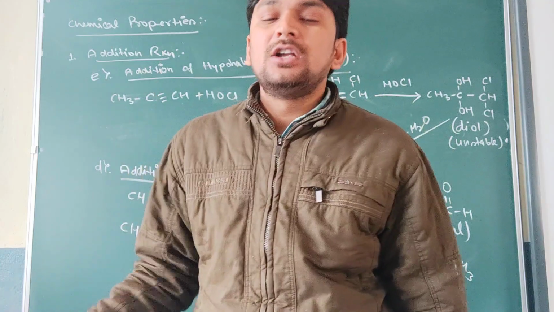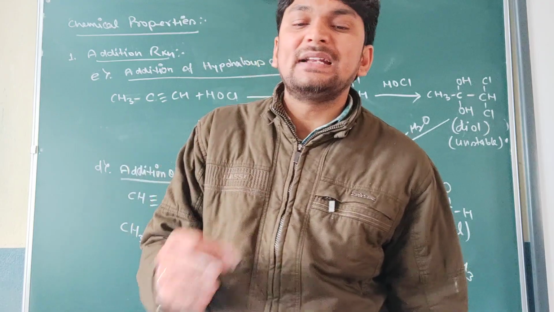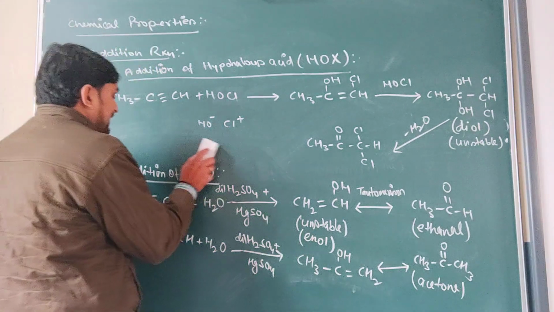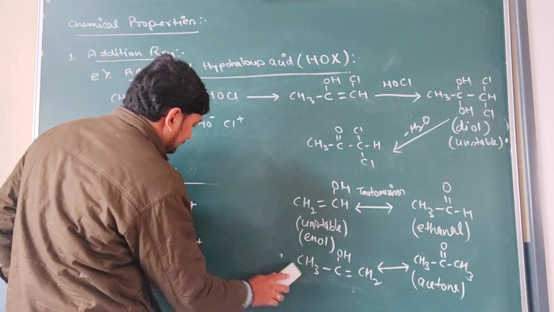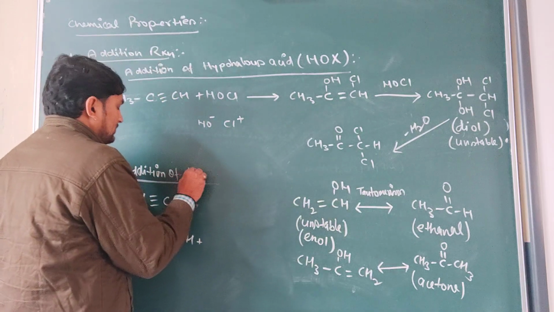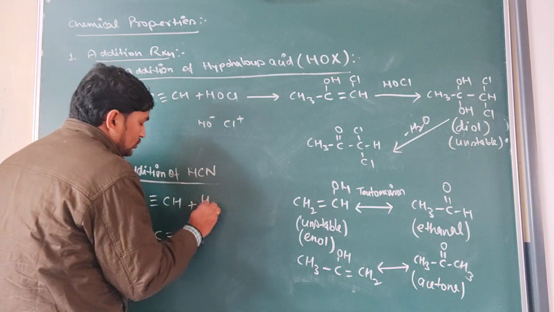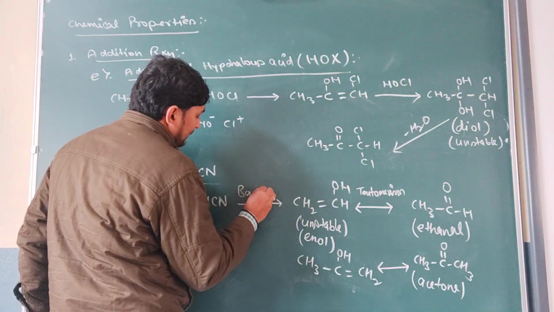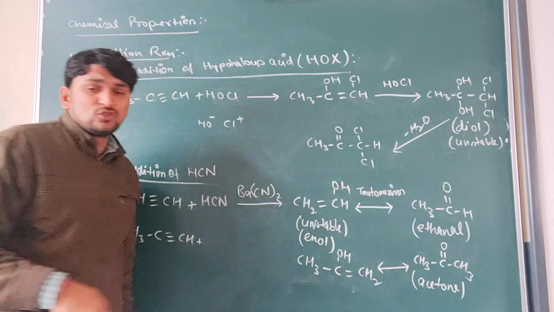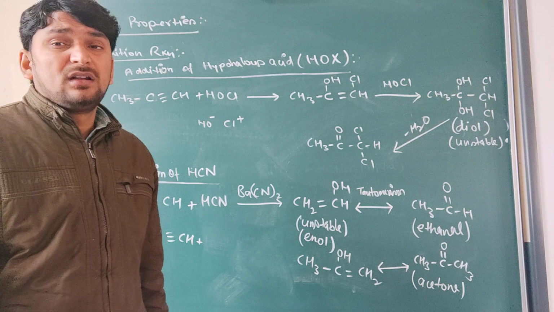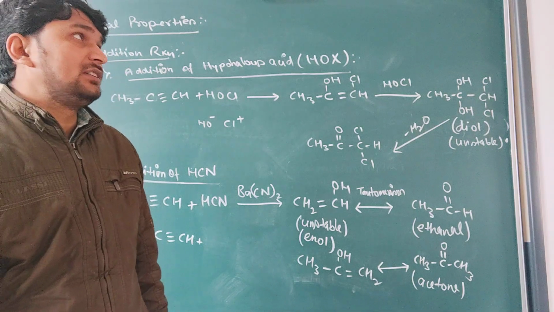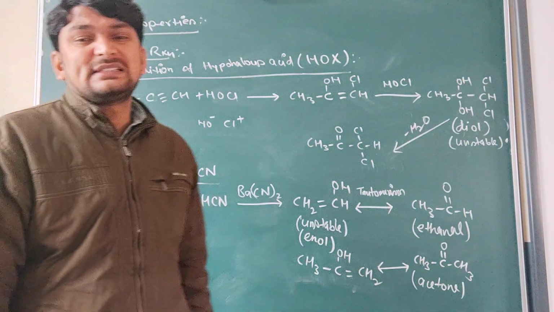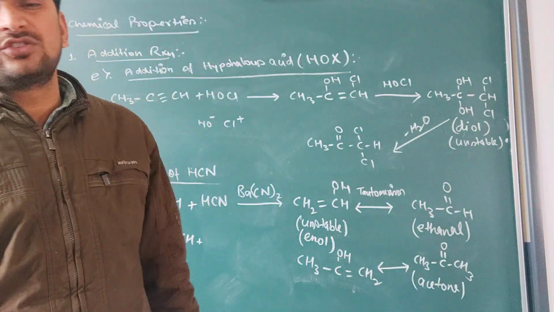So when the alkyne undergoes the addition of hydrogen cyanide in presence of a catalyst, that is barium cyanide, BaCN2, it will also form an addition product, and that will be basically a compound that is a cyanoalkene. Cyanoalkene will be formed, which is also called vinyl cyanide. Clear?